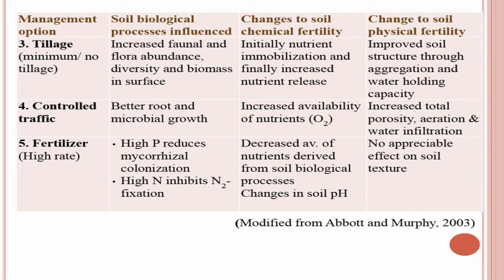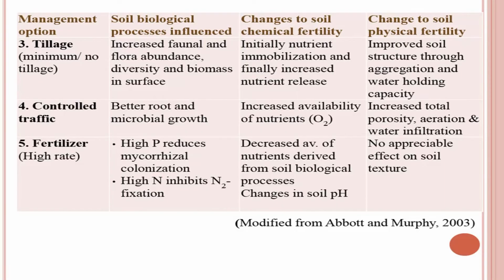If we want more biological activity in the soil, then we should make lower use of chemical fertilizer, or at least balanced use of chemical fertilizer should be done. Then decreased availability of nutrients derived from soil biological processes. Changes in soil pH. Because of fertilizer, sometimes there may be changes in soil pH. For example, continuous use of ammoniacal or ammonia based fertilizer will result in an acidic kind of environment in the soil, and sodium containing fertilizer will result in the basicity of the soil.